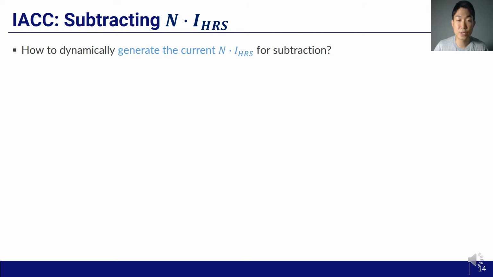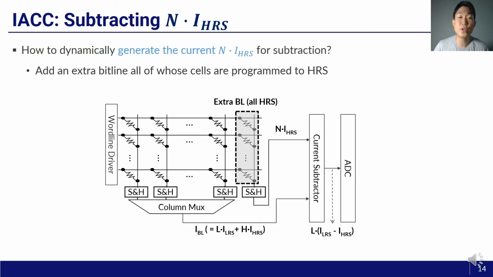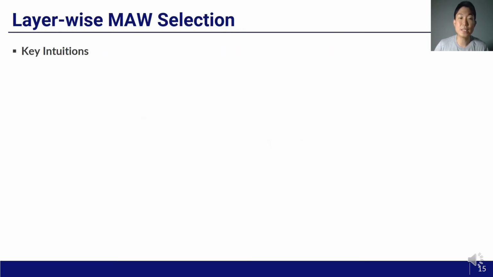For this purpose, we add an extra bitline, all of whose cells are programmed to HRS, like this. Then the current flowing through this bitline becomes n times I_HRS, which is exactly what we want. We add a current subtractor between the sample and hold circuit and the ADC, so the subtraction results are fed to the ADCs. On top of IACC, we also propose layer-wise MAW selection.